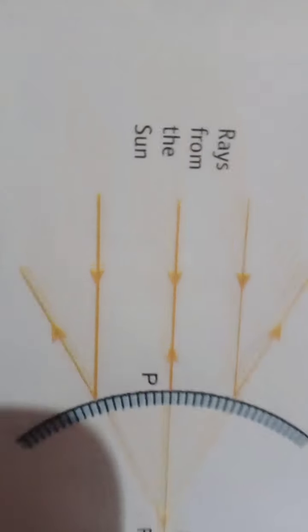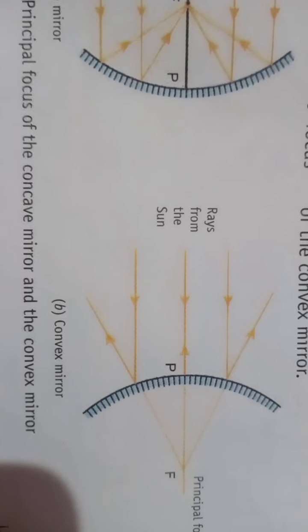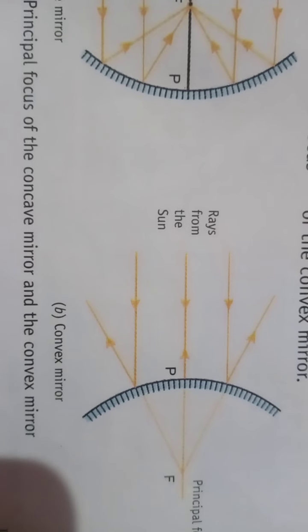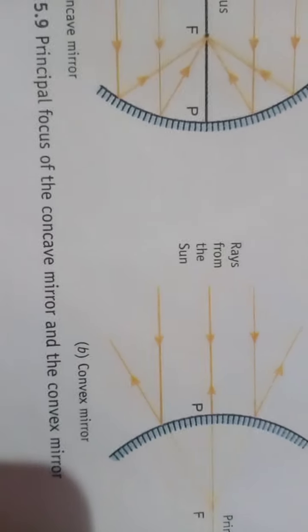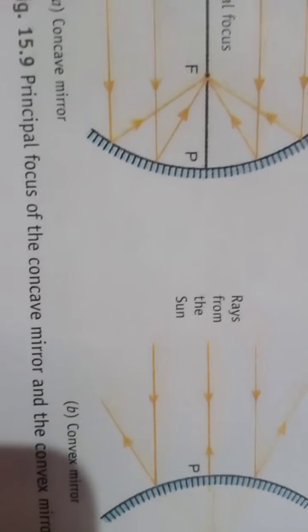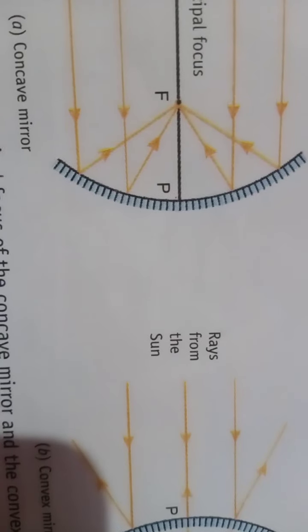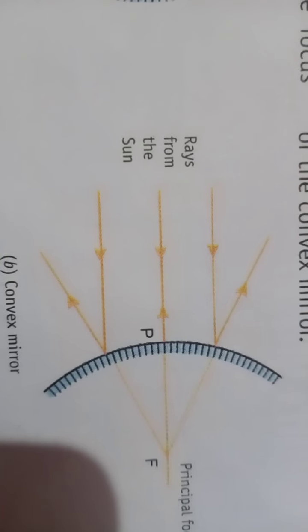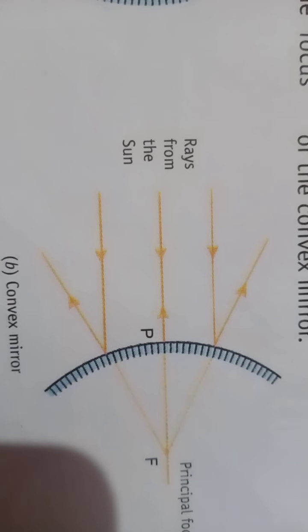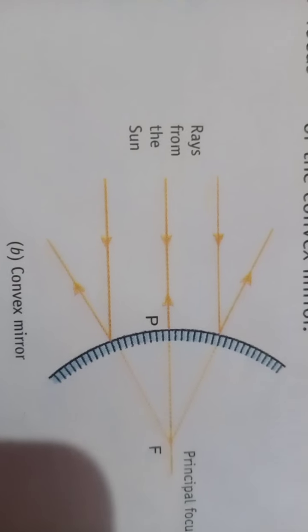Now take a convex mirror, and this is a convex mirror, and try to form an image of the sun on a sheet of paper in the same way. Is that possible? However, you will see the image of the sun in the convex mirror, but this image cannot be formed on a screen. A convex mirror therefore forms a virtual image of the sun.